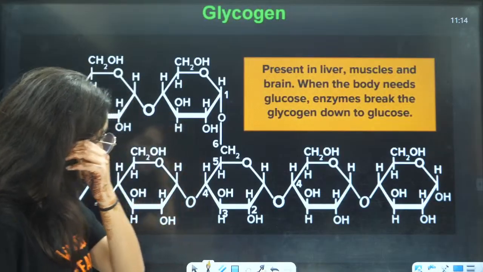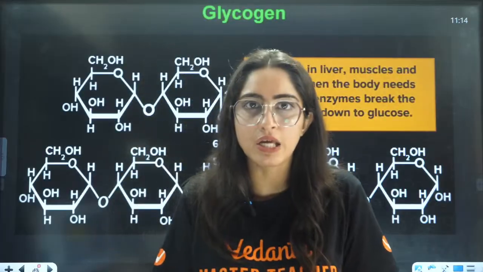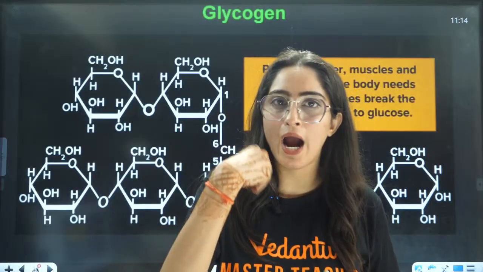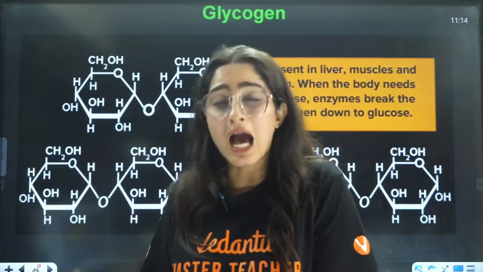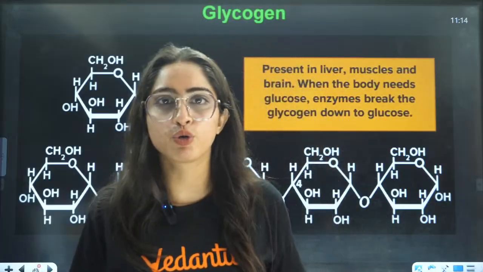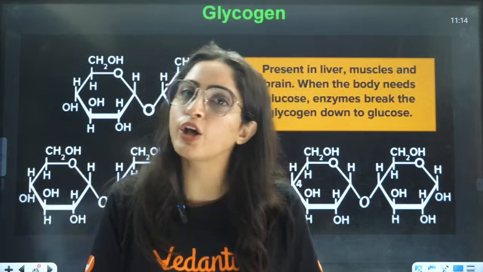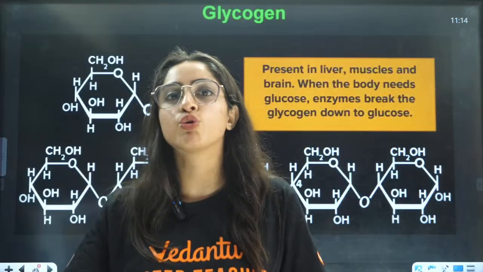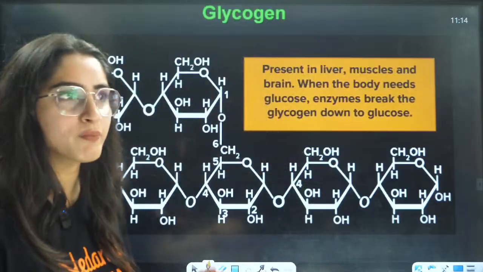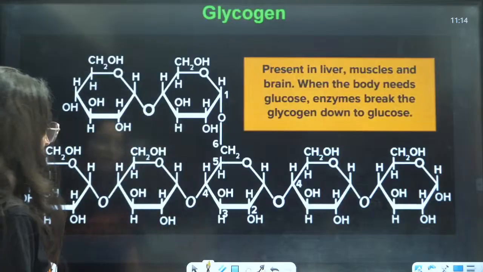Okay. So basically, as I was telling you, when we are on fast or we don't have energy, our body will somehow manage. You will not give it carbohydrates by eating. You will not give it carbohydrates by consuming something, right? But still it will be able to survive a few days. How? From this glycogen. The glycogen stored in your body will break down into glucose, and that will help you to get energy and to work, right? But once the glycogen is gone in your body, then, right? Okay.